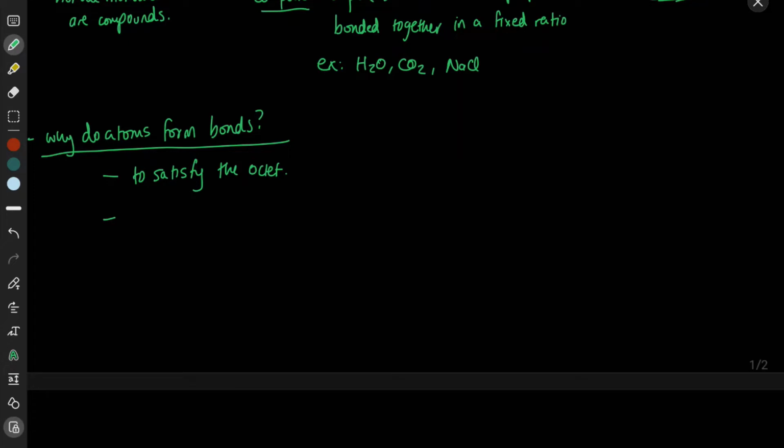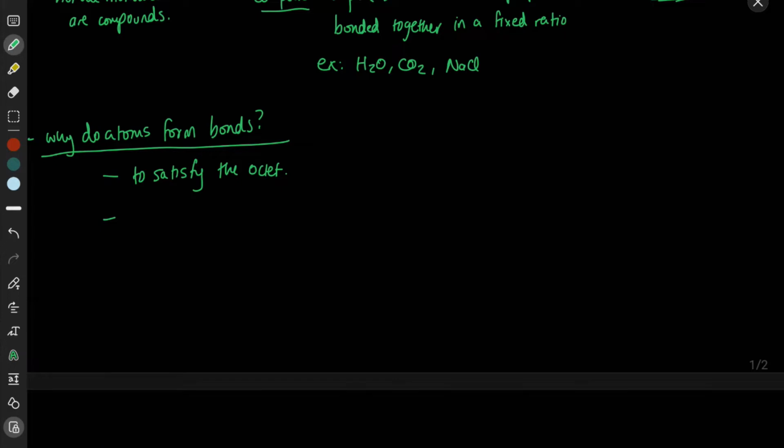Chemical bonds allow atoms that have incomplete valence shells to fill the valence shell completely. Most atoms that do bond tend to have incompletely filled valence shells, and in order to fill those valence shells and satisfy the octet rule, atoms are going to bond.